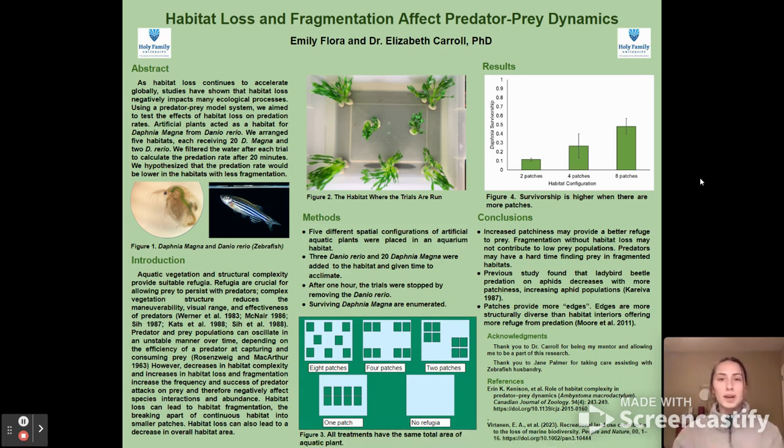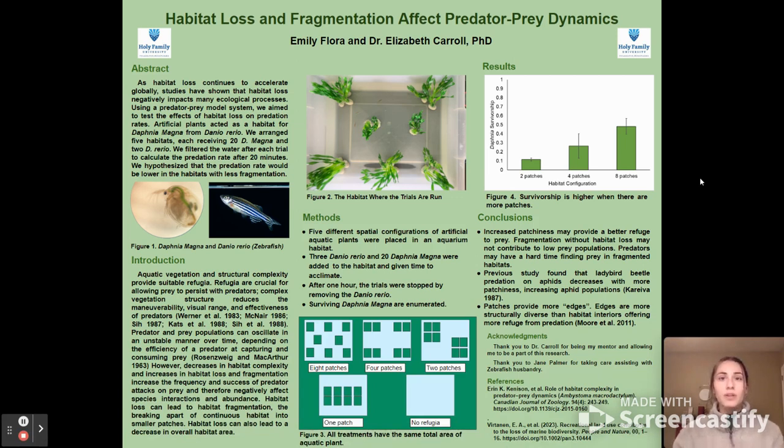We tested these effects on predator-prey dynamics using aquatic plants arranged in different spatial configurations. We used 5 different spatial configurations of artificial aquatic plants and placed them in an aquarium-like habitat. The artificial aquatic plants acted as the refuge for the Daphnia from the zebrafish.